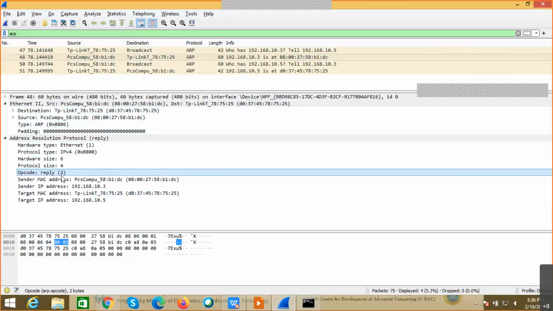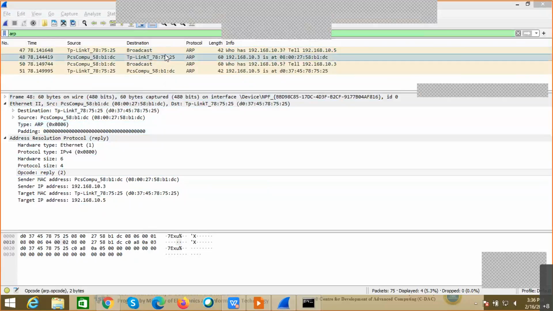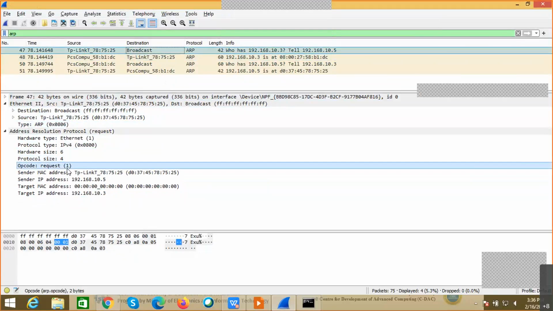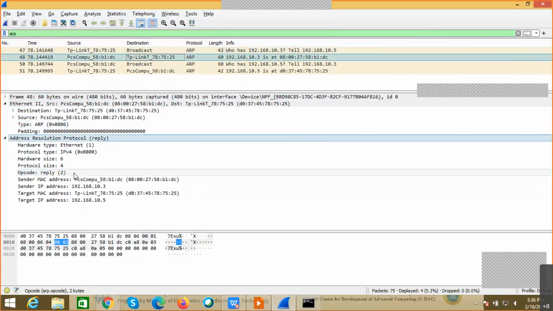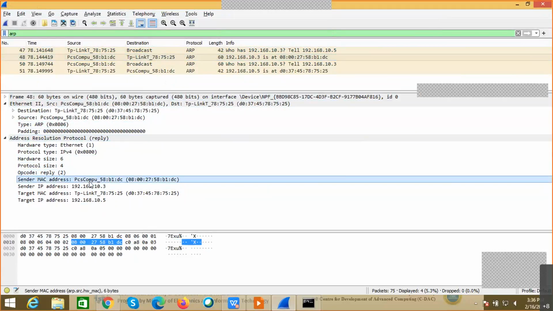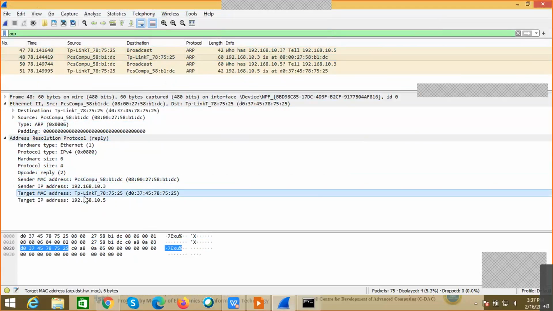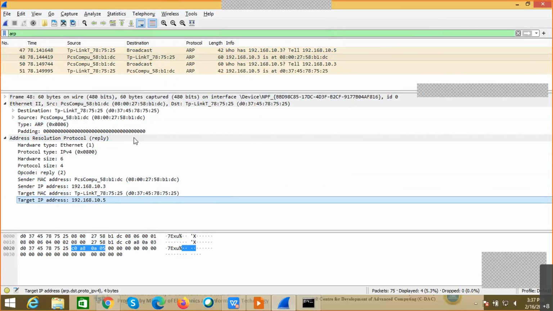Now here we can understand the difference, right? In the earlier one, the ARP request, the opcode is 1, whereas in the ARP reply, the opcode is 2. Now here you can see all the parameters have been filled. This is the MAC address of 10.3. This is the MAC address of 10.5, right? Our communication is done. Now we have got the MAC address of this particular 10.3. So the next time 10.5 wants to communicate to 10.3, it will not initiate these ARP packets. Why? Because it already knows where this MAC address is located. So there is no need for this ARP communication to come into the picture.